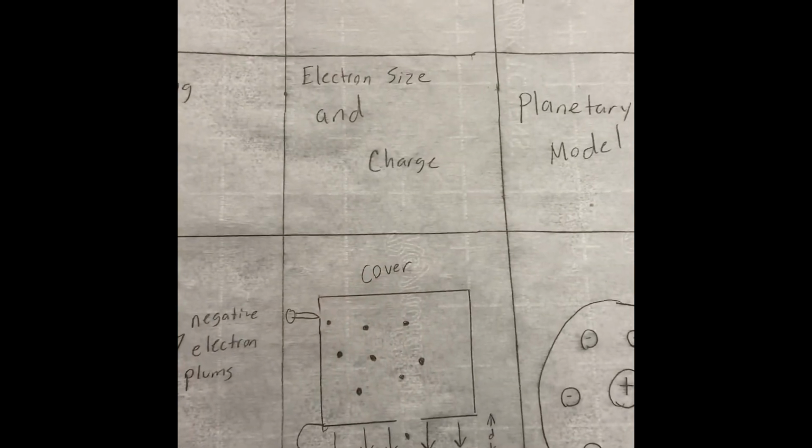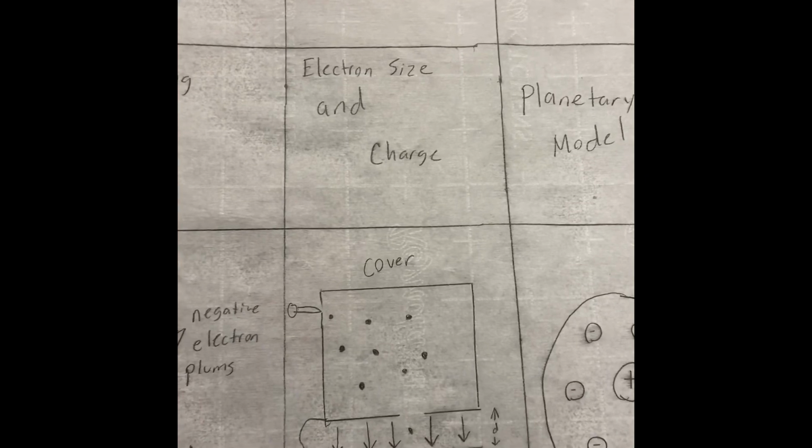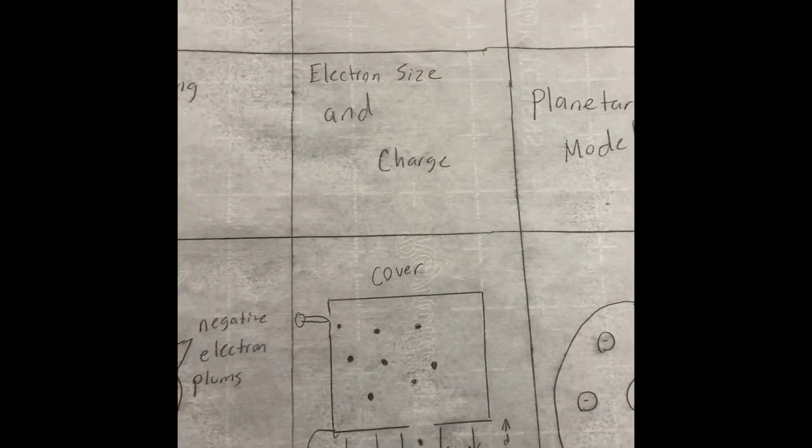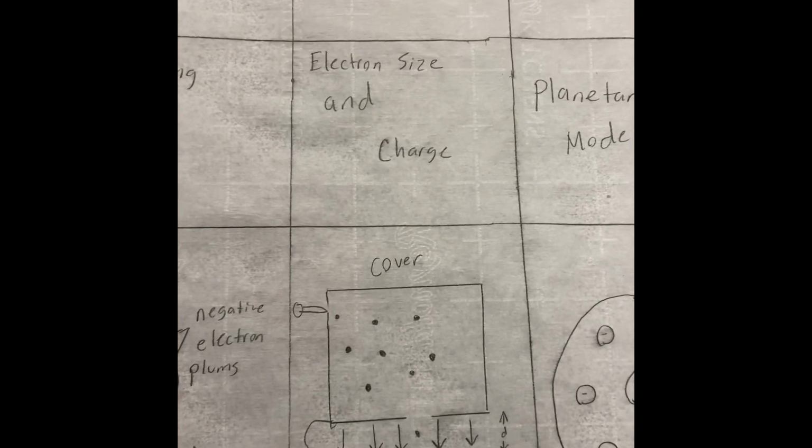Robert Millikan, 1908. Oil drop experiment. This was able to calculate the exact mass and charge of an electron. Some new assumptions: since atoms are neutral, they must also have a positive part.